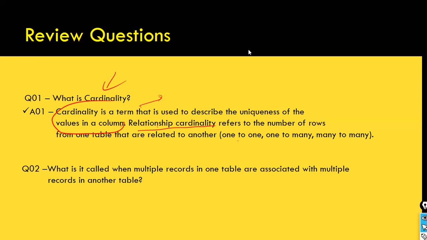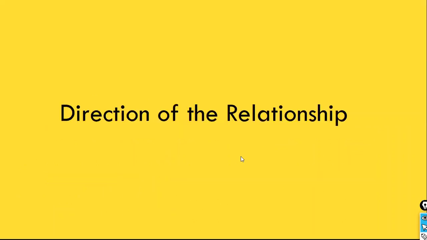Yes, another person responded: many to many relationship. Multiple records in one table are associated with multiple records in another table. This is what many to many means. Okay, only two people answered. When multiple records in one table are associated with multiple records in another table, it is called a many-to-many relationship.